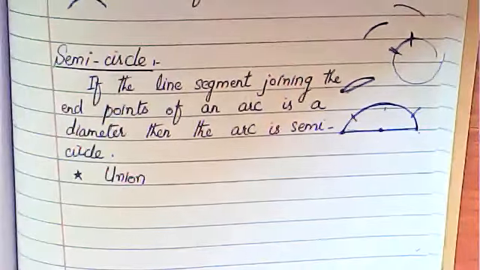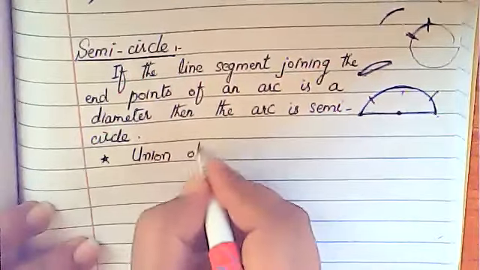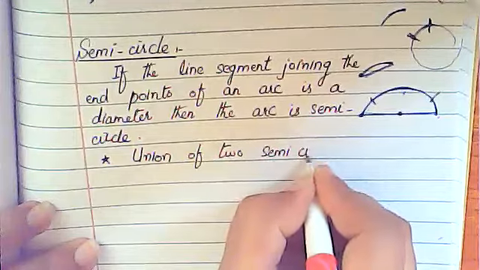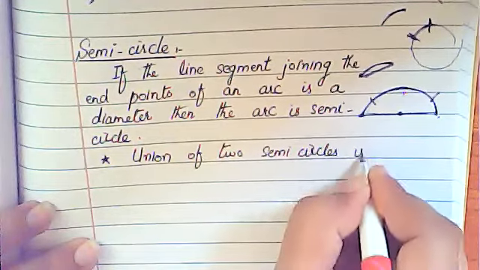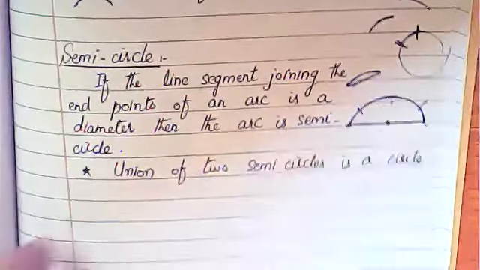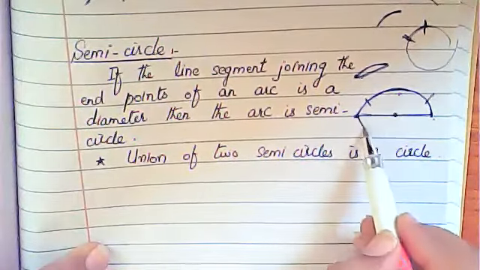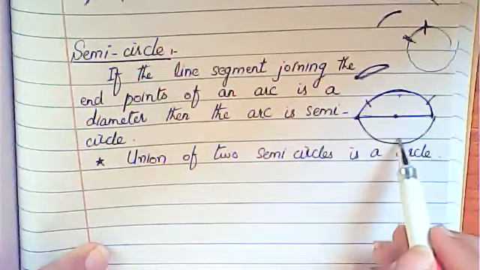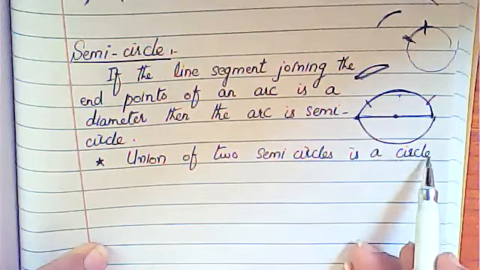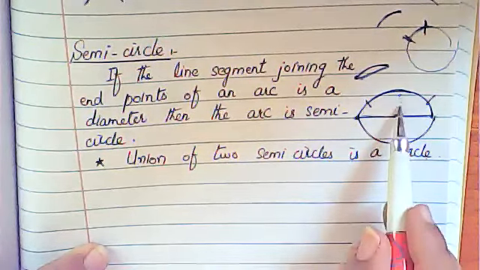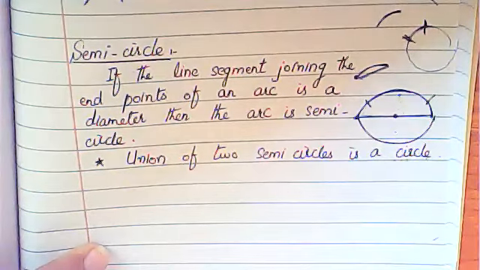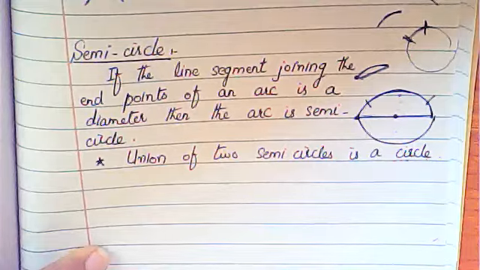Union means to unite. The union of two semicircles is a circle. If you join one semicircle with another semicircle, it will become a circle. So union means to unite, and uniting two semicircles gives a circle.